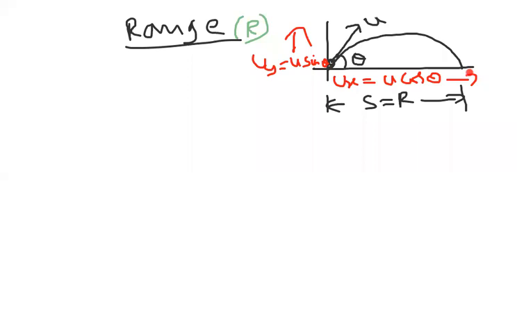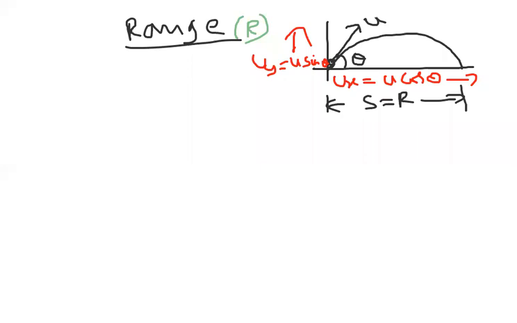So now I want to discuss the range. Range is the total horizontal displacement from here to here during time of flight. Let us observe carefully here.